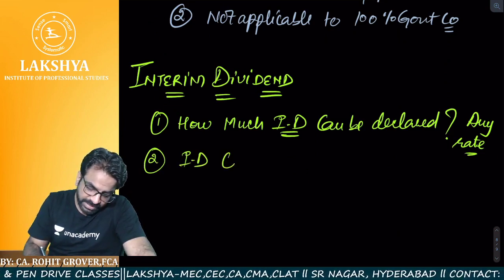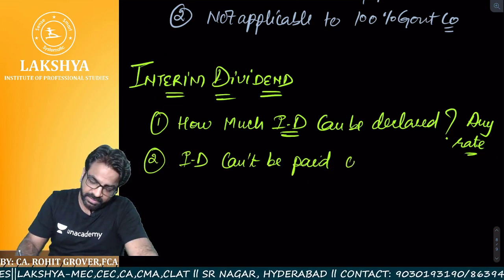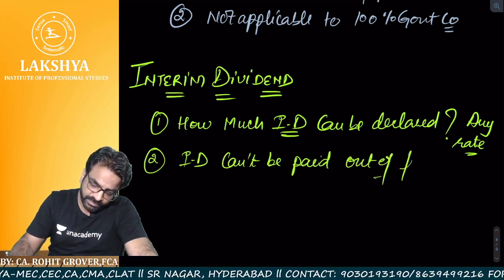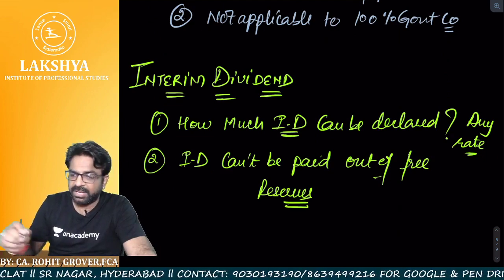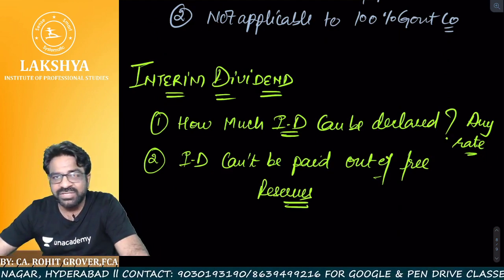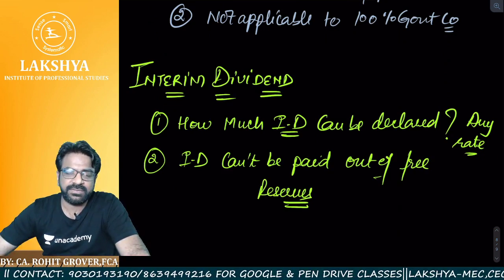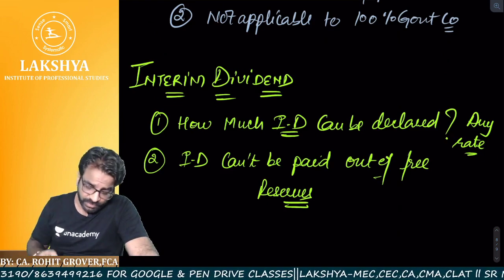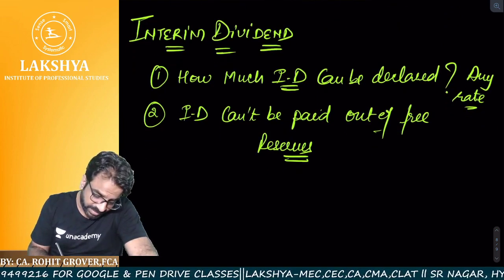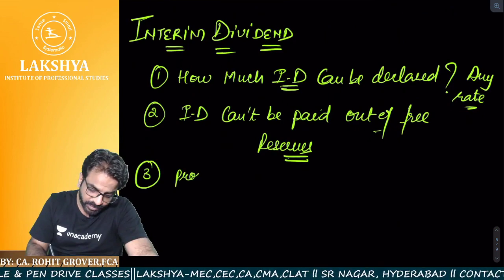Interim dividend cannot be paid out of free reserves. Interim dividend cannot be paid, sir, out of which reserves? Out of free reserves. It cannot be paid out of free reserves. Crystal clear? Yes, sir, crystal clear. So dividend provision is over. Now, point number 3. Listen to this very good provision.